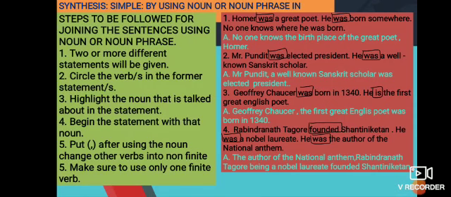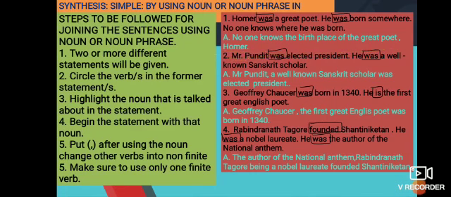Number 1, Homer was a great poet. He was born somewhere. Now in the first statement, the verb is was. Now it was again was. Now I'm talking about Homer. Now I have to change, he was born somewhere. Somewhere means I don't know. Neither I nor you know where he was born. So simply we could write, no one knows where the great poet Homer was born. Or you can write, no one knows the birthplace of the great poet Homer.